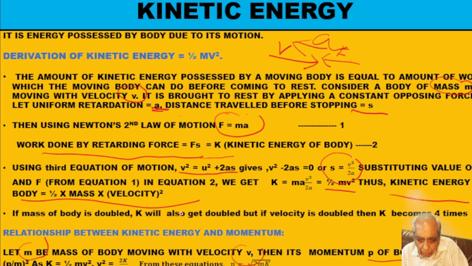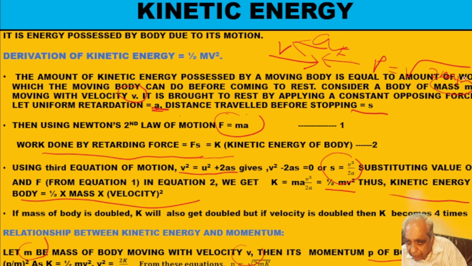Now what is kinetic energy? Half mv square. So if you simplify this, you will get v square equal to 2K upon m, and so you will get P, the momentum of the body, equal to square root of 2mK.